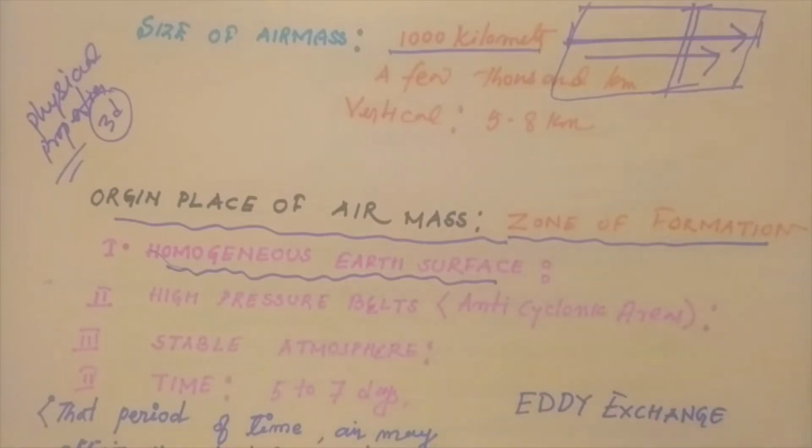There is a difference between the surface temperature of the ocean water and the land surface.